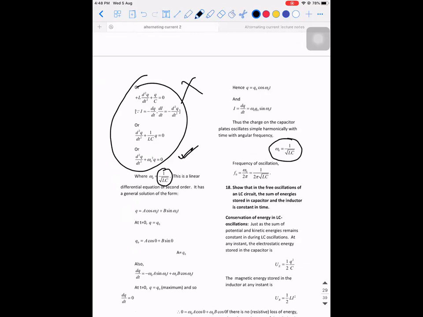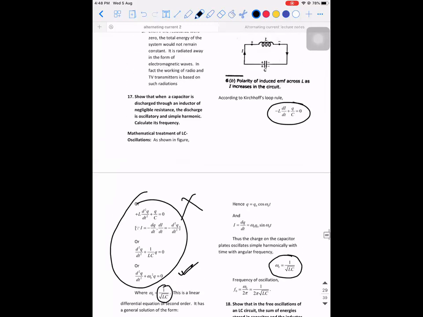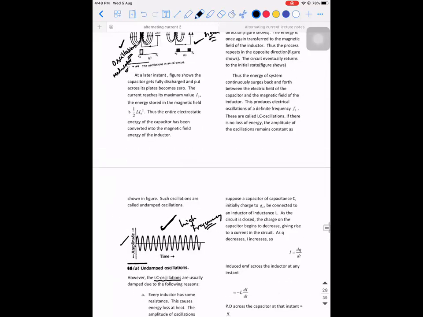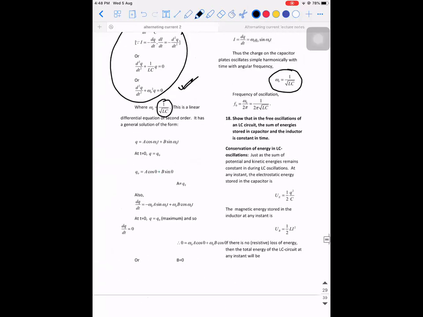Whatever you need to understand about the LC oscillator is how it is working. And if they ask you what frequency will be generated when I have an inductor and a capacitor of a particular value, that time you need to use this formula. That's it. Nothing else you need to do. Are you guys clear with this?